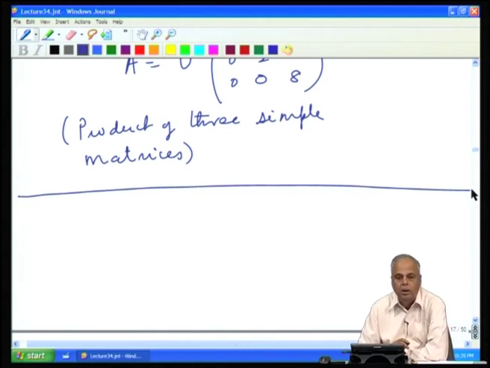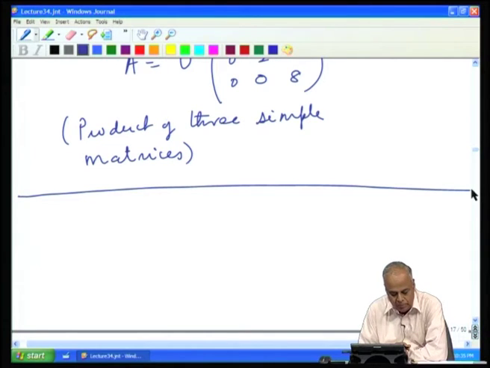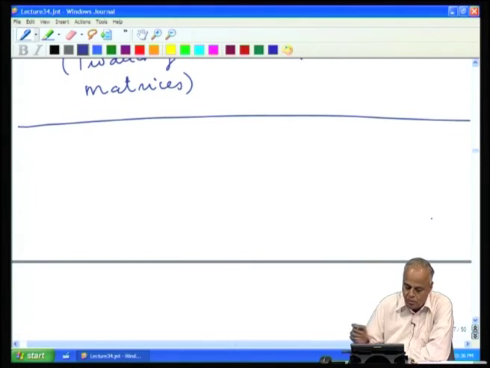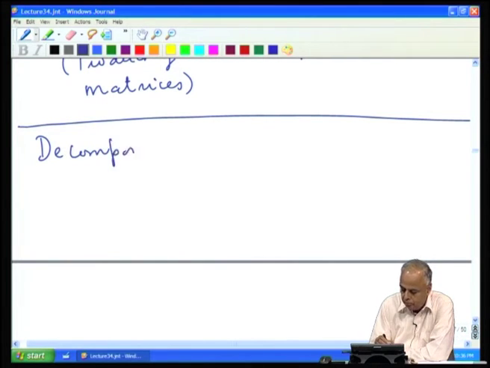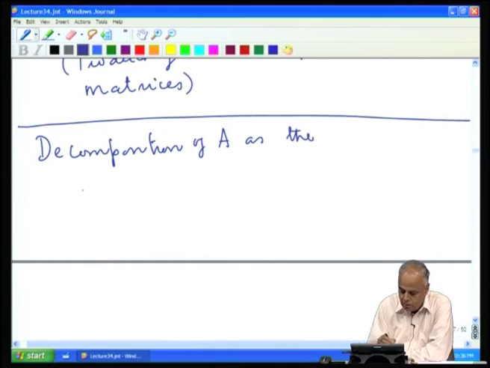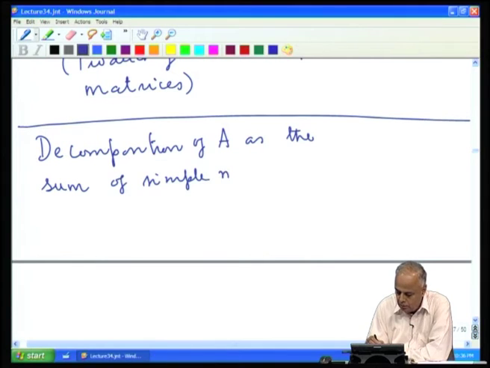We have seen the decomposition of a Hermitian matrix into a product of 3 simple matrices. Now, we shall look at the same from a different angle and look at the decomposition of the matrix not as a product of simple matrices, but as the sum of simple matrices. So, the decomposition of A as the sum of simple matrices. This is our goal. We will say what is meant by simple matrices as we go along.